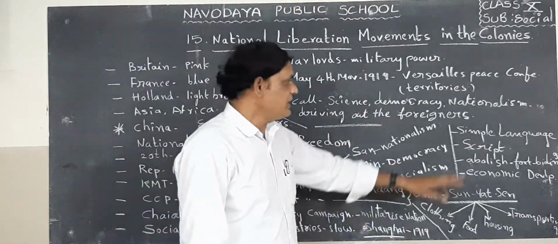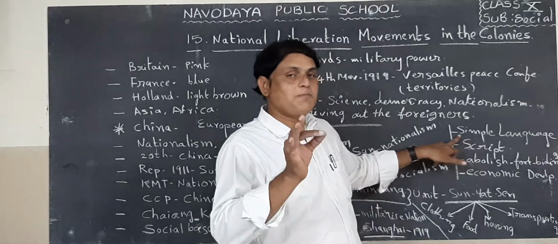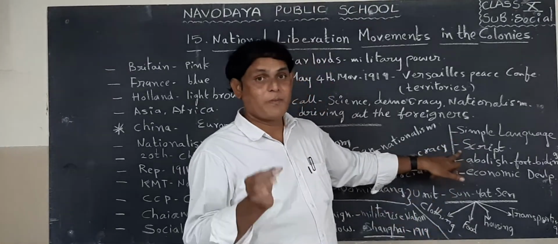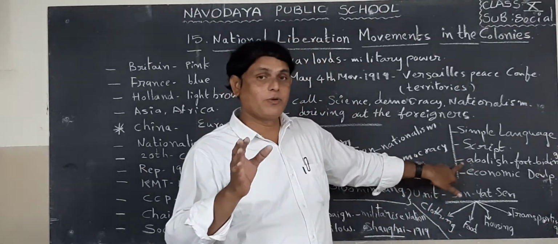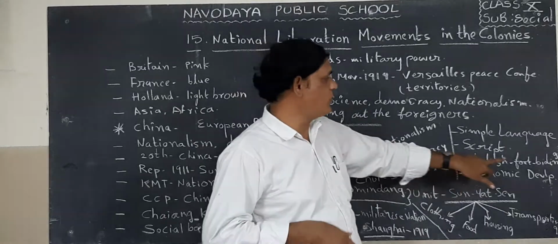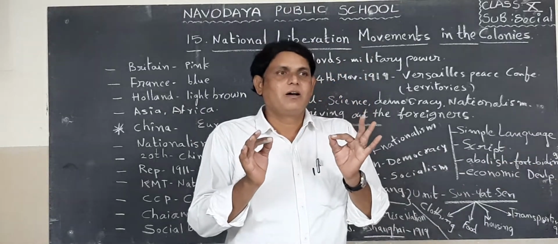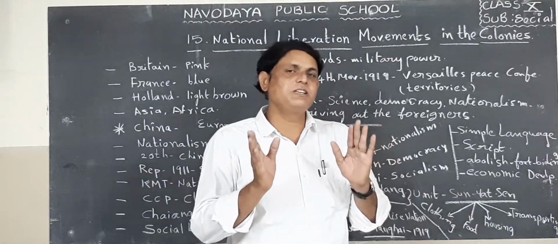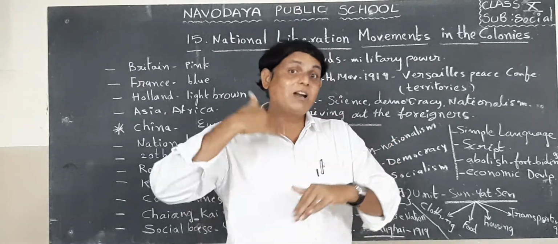Next, they wanted to spread a simple language in that country. Next, the script also must be easy. Next, abolishing of foot binding. Foot binding is a very cruel tradition implemented by men over women.